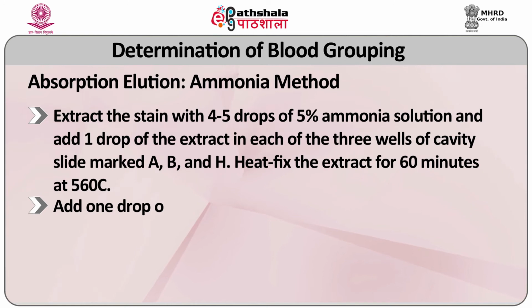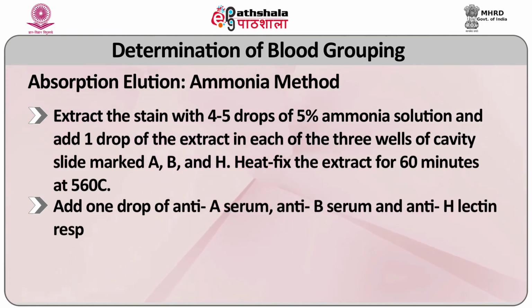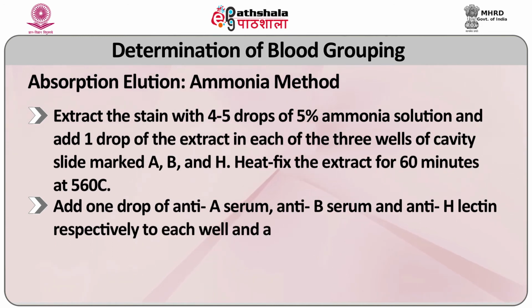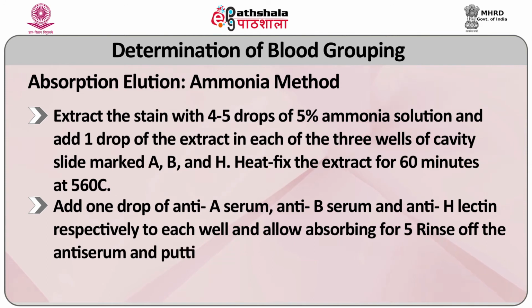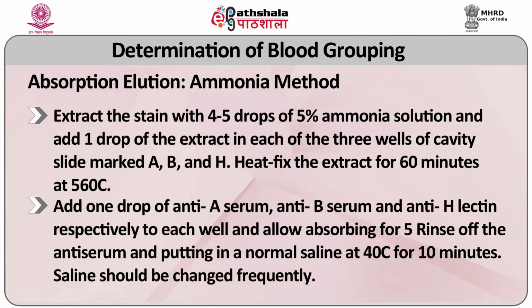Add 1 drop of anti-A serum, anti-B serum and anti-H-lectin respectively to each well and allow absorbing for 5 minutes in a moist chamber at room temperature. Rinse off the antiserum and put in normal saline at 40 degrees centigrade for 10 minutes. Saline should be changed frequently.